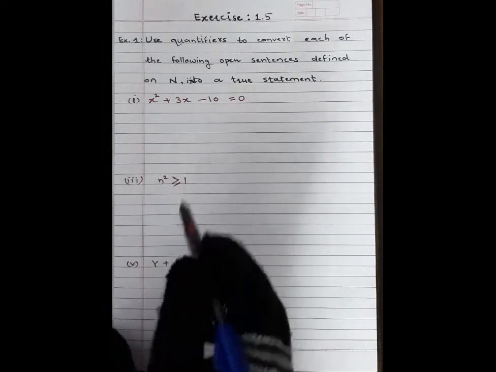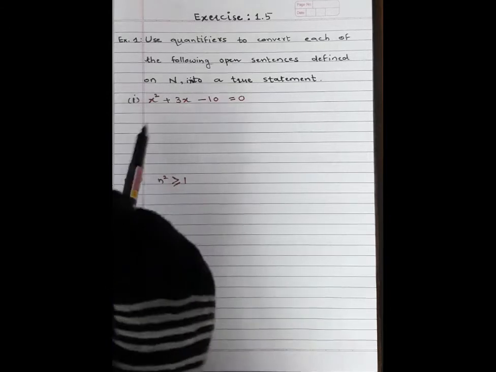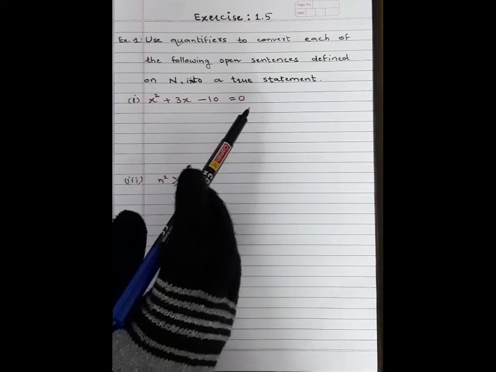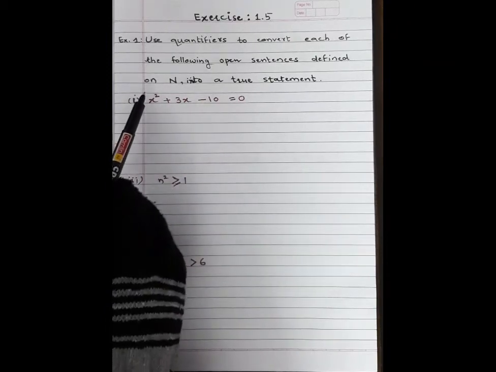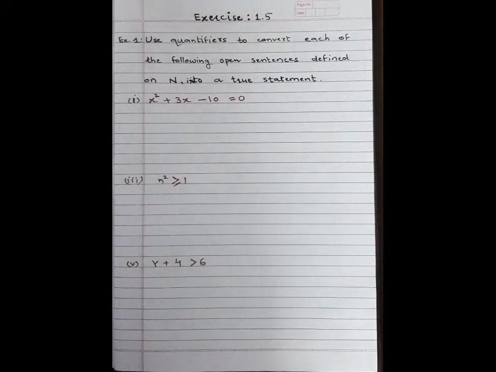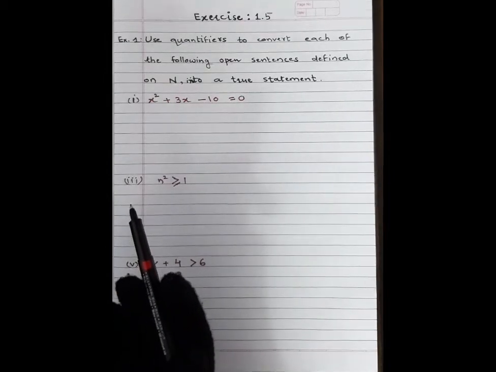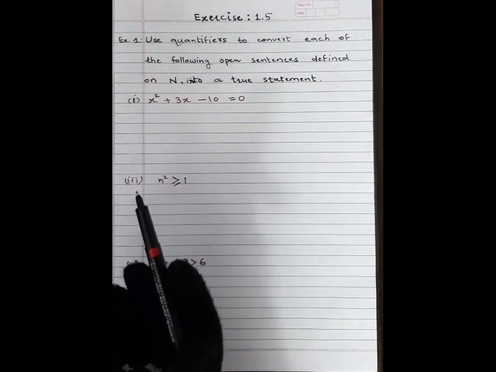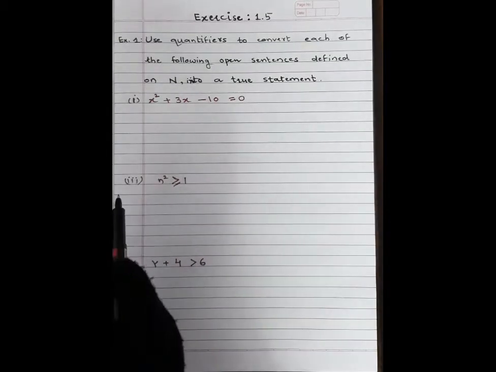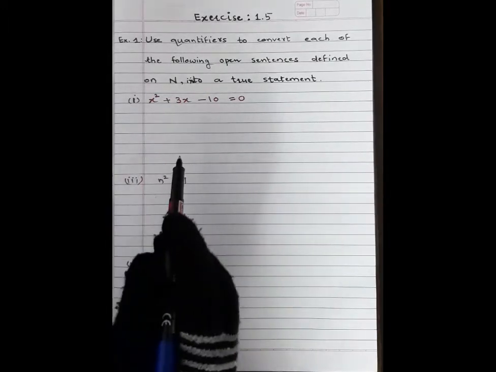Students, here open sentences are given, and convert each open sentence into a true statement by using the set of natural numbers. Students, we know that there are two types of quantifiers, universal quantifier and existential quantifier. So define here one quantifier such that the given open sentence is a true statement.